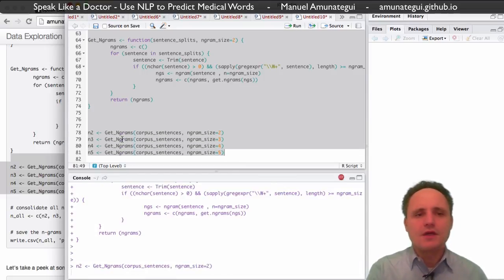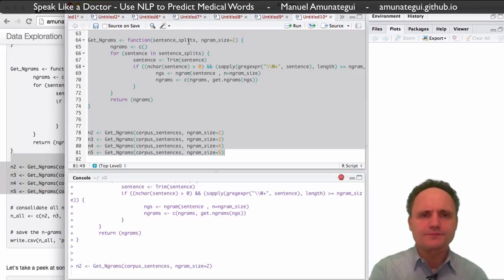So here, as you see, we are going to run this multiple times for engram size of 2, 3, 4, 5. Let's walk through this while we're waiting. It's going to go through each sentence in the sentences that were returned and cleaned from PubMed. We're going to trim it because, as you may have noticed, there were some spaces at the beginning of some of these sentences. We don't want that. Then we make sure the sentence is not blank.